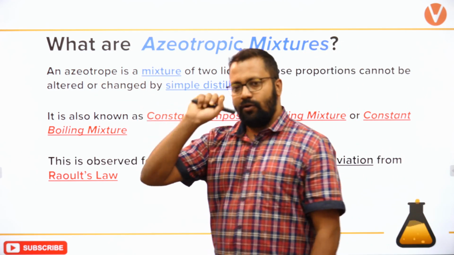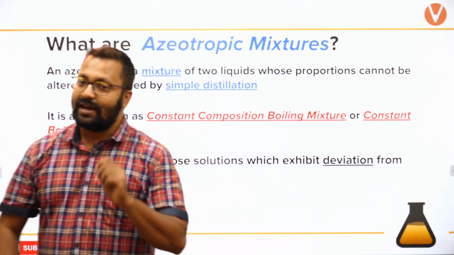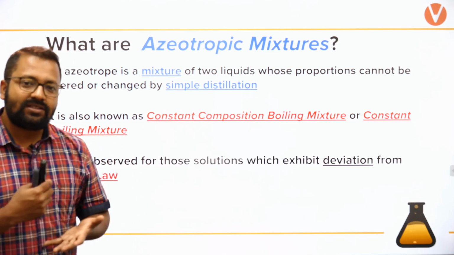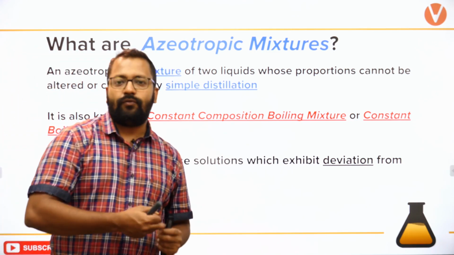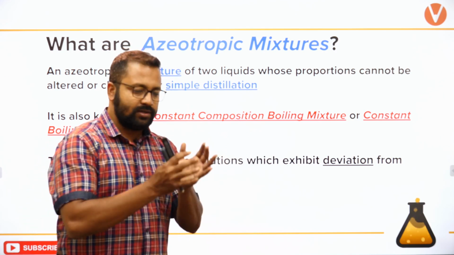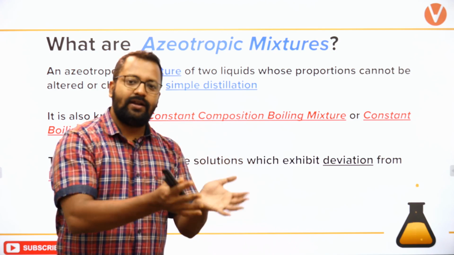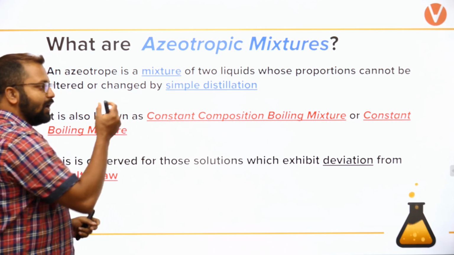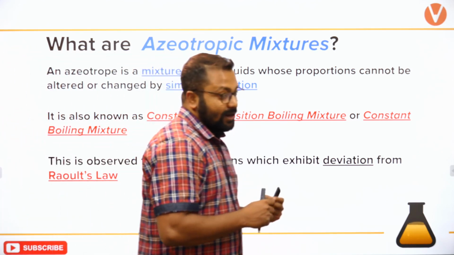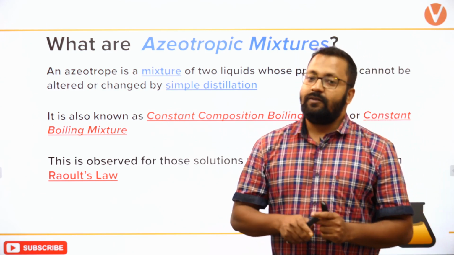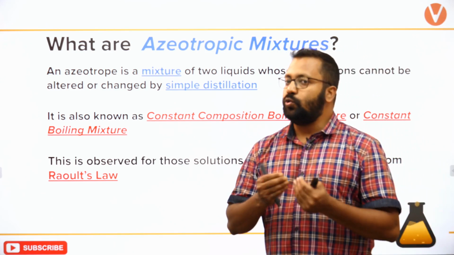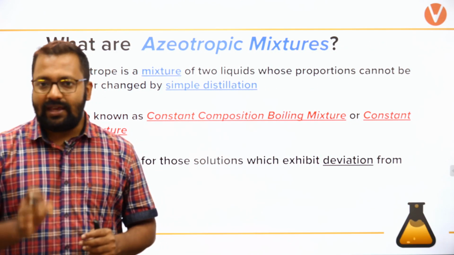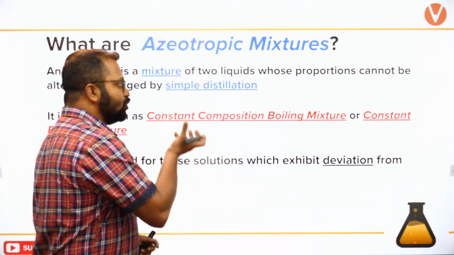distillation. Now, do you remember we had discussed this earlier, that when we perform the process of distillation of two liquids, then the more volatile liquid separates out, the less volatile liquid is retained in that flask where we are performing it. So if we are boiling this solution of two liquids, and let's say we hit a point at which we are no longer able to separate it into two components, then we have arrived at a scenario. It is known as azeotropic mixture. So the composition remains constant.